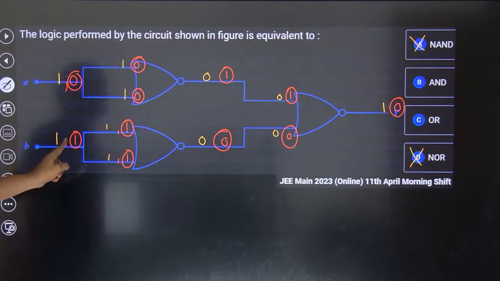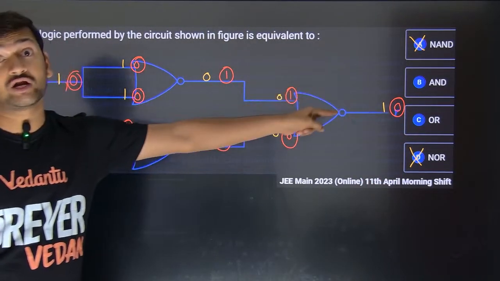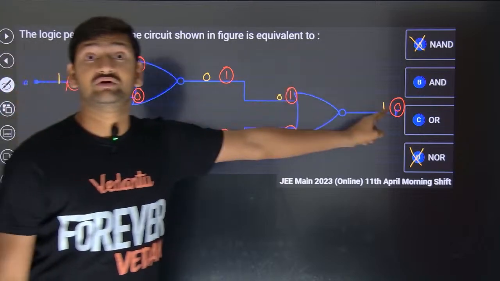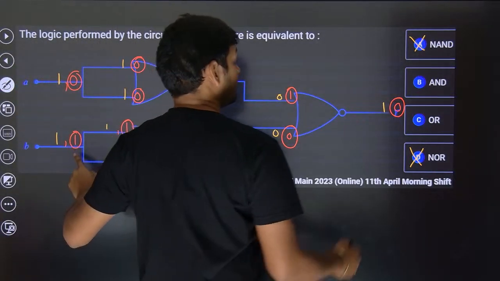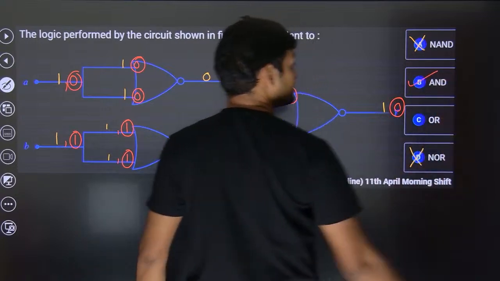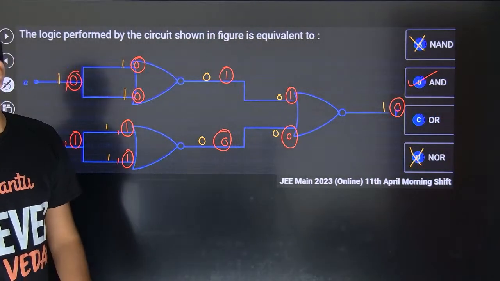So if you send 0 1, output should be 0. If it is an OR gate, 0 plus 1 should come out to be 1, but we got 0, and 1 to be 0, that means it is AND gate. OR gate is ruled out.